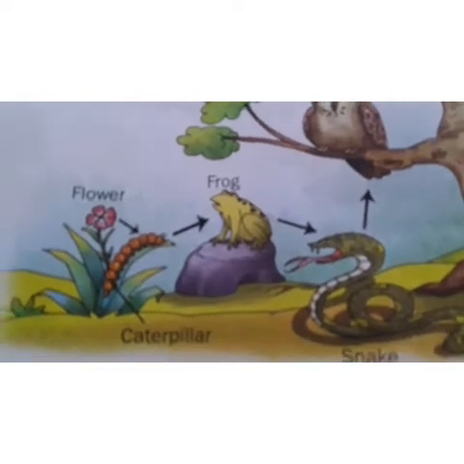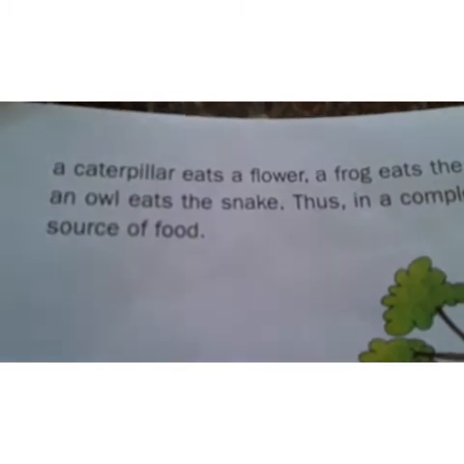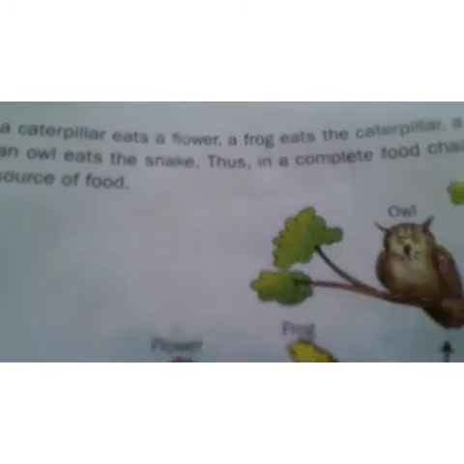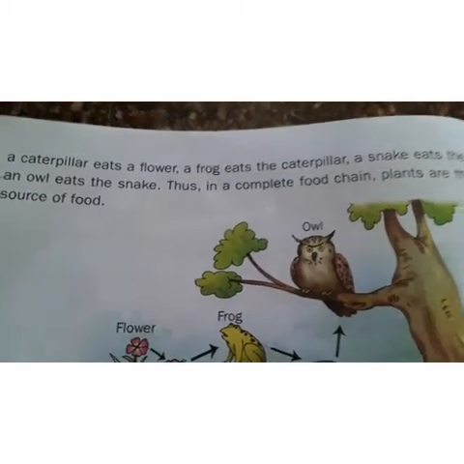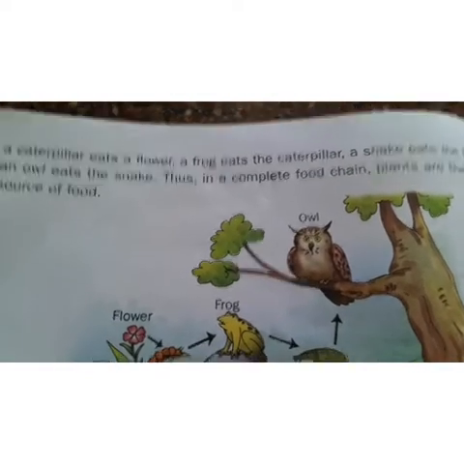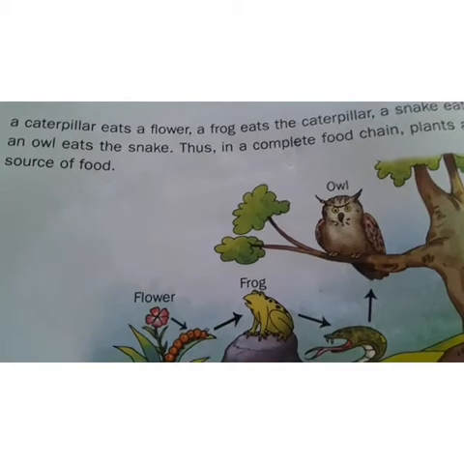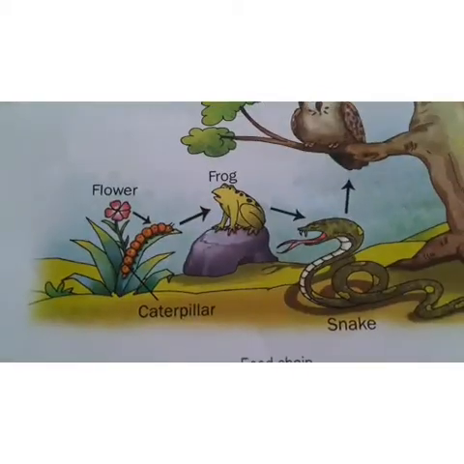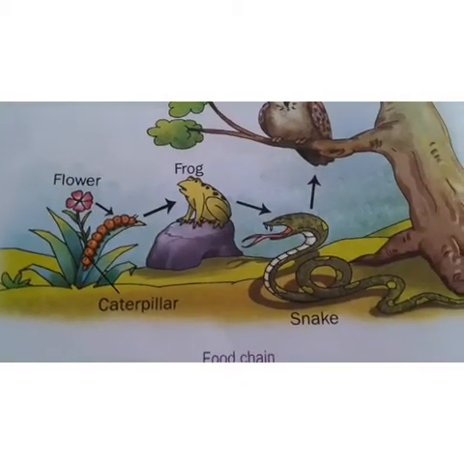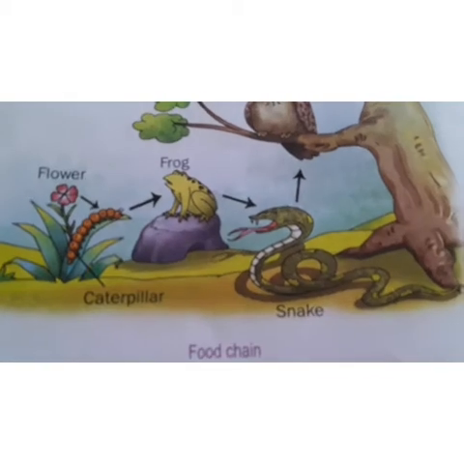Okay children, and now let's see here. A caterpillar eats a flower and a frog eats the caterpillar. A snake eats the frog and at last this snake is eaten by an owl. So we can say the plants are the primary source of food.